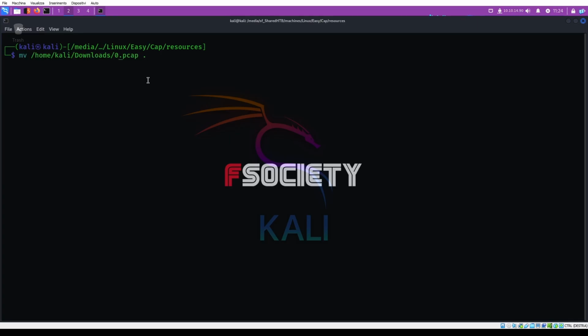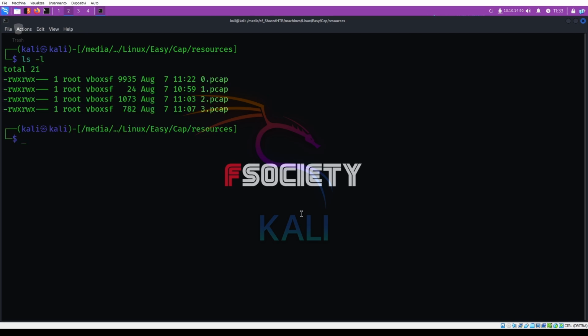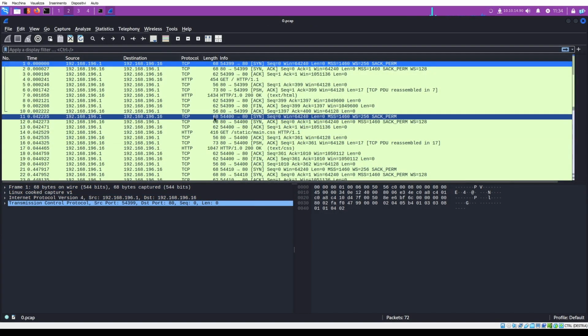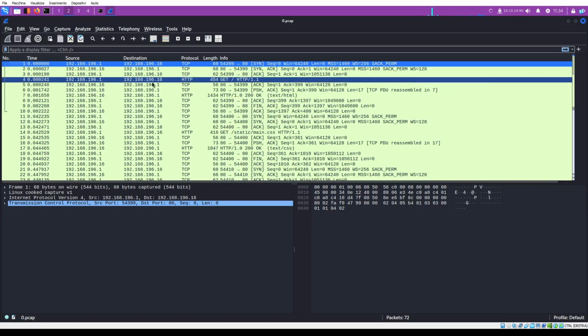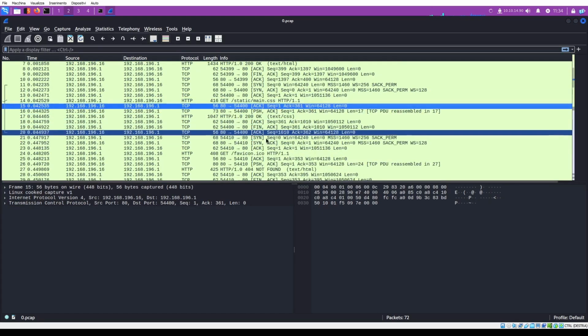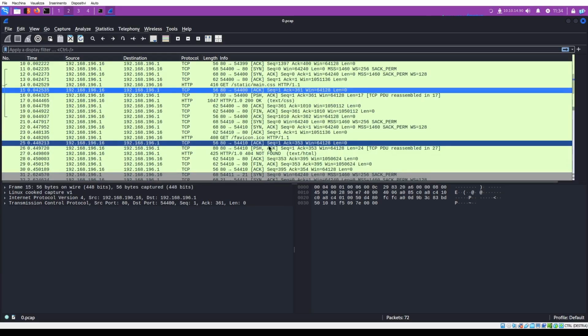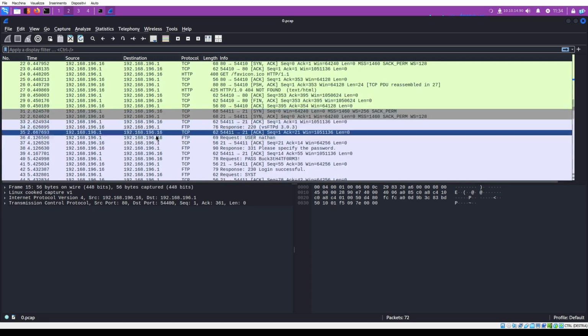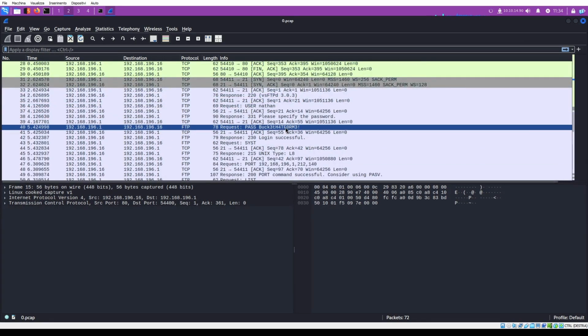The file 0.pk. We can move to our resources. Okay, so we got the file 0.pk, and we can analyze it with Wireshark. Okay, we have a lot of traffic here. TCP, HTTP, GET favicon, no spawn request. Oh, okay.